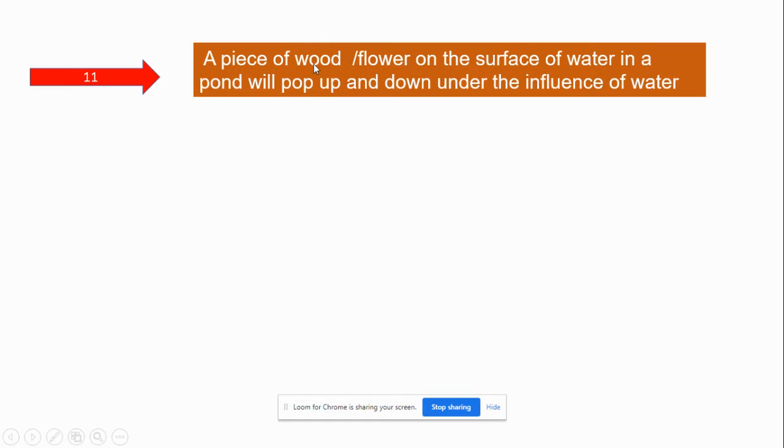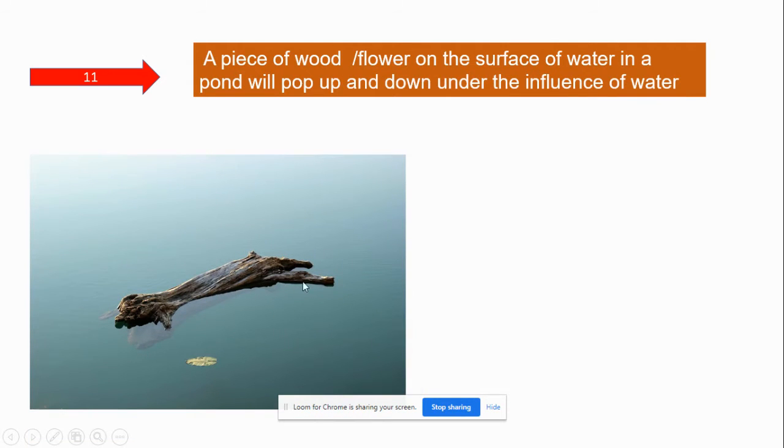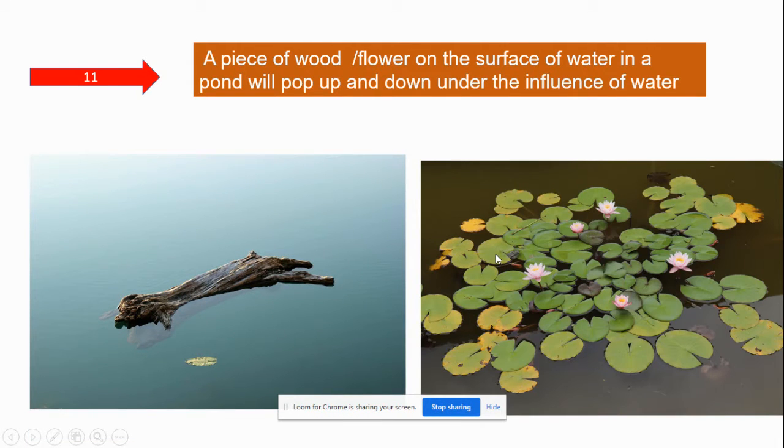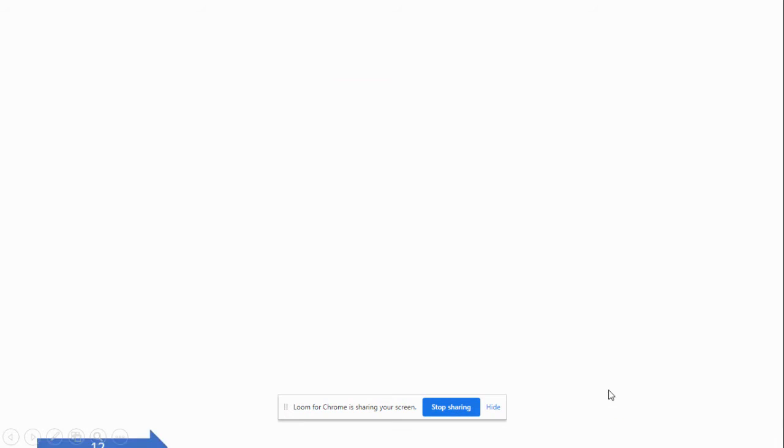Next, a piece of wood or flour on the surface of water in a pond will bob up and down under the influence of water. See here, when we place wood, flour, or any weightless object on water, it will move up and down due to the influence of water. This is also periodic.